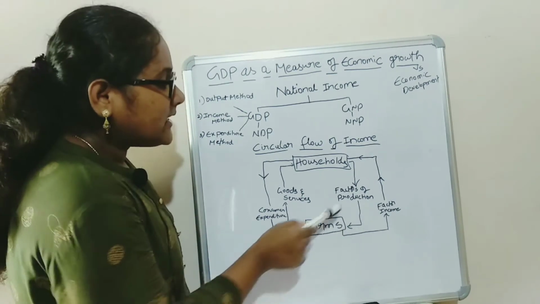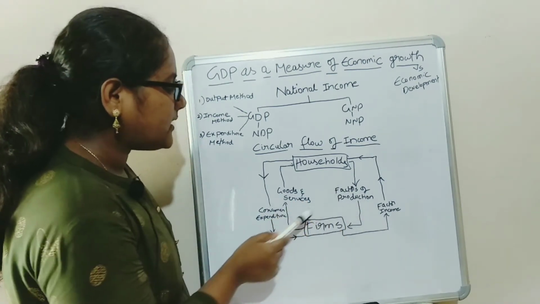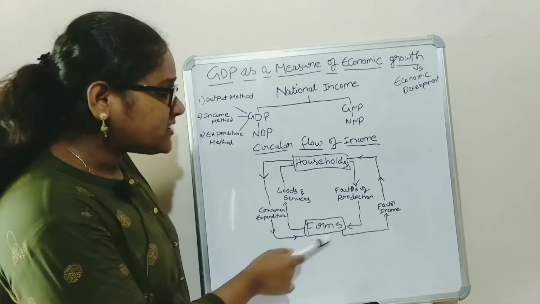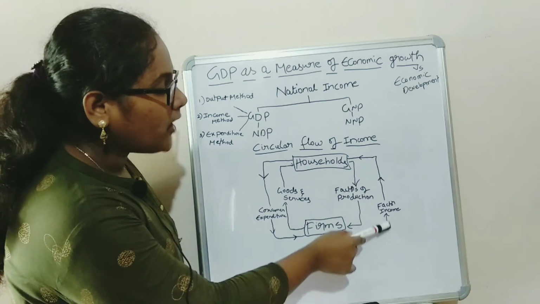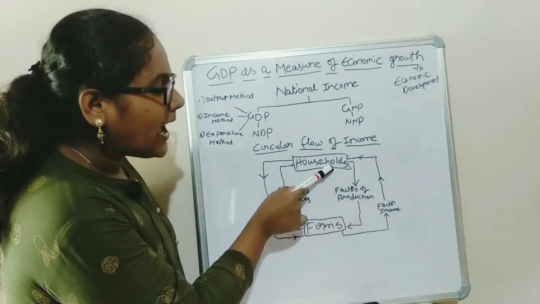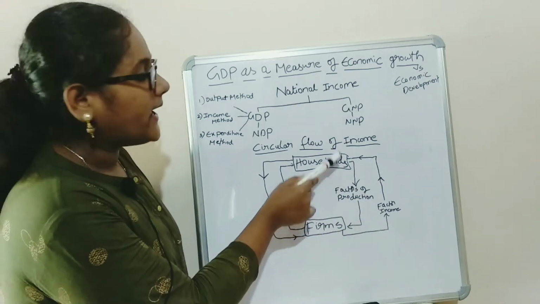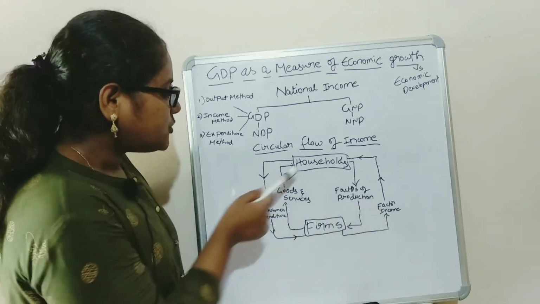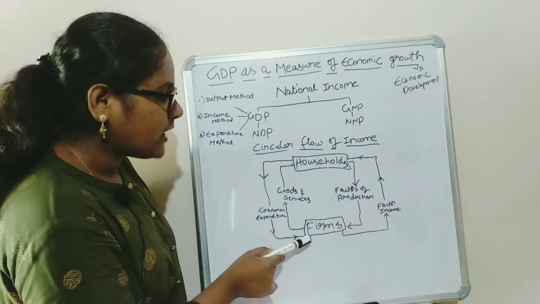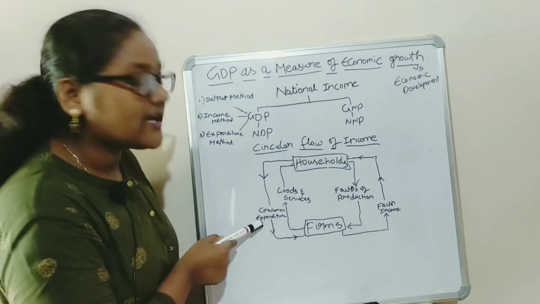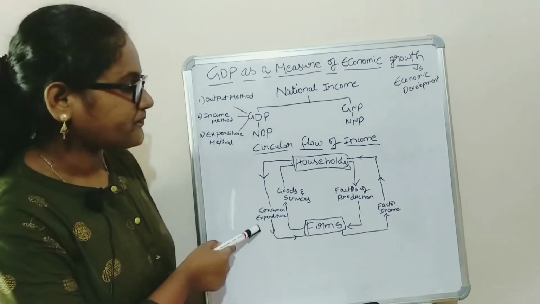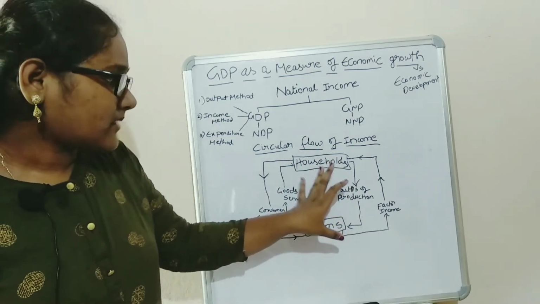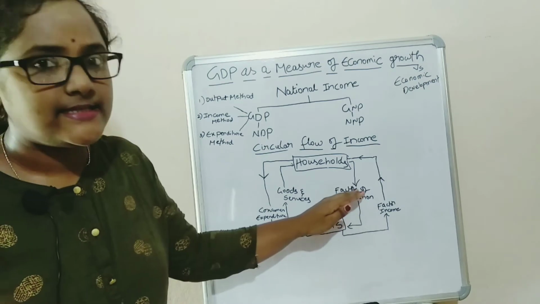Firms combine these factors of production to produce goods and services. Firms in turn reward factor income to households, and households utilize this income to consume goods and services from firms, which is known as consumer expenditure. This is the circular flow of income, a continuous process.